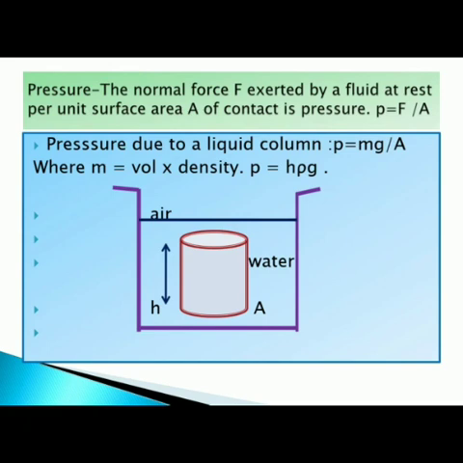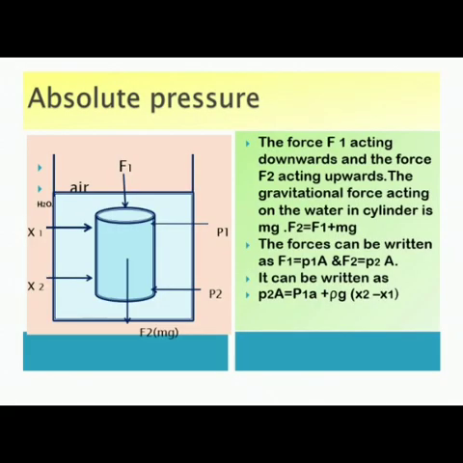My force I have written in terms of mg, that is the weight of the cylinder acting vertically downward. So I write p equals mg divided by A. But since I know my mass is nothing but volume into density, I would again write p equal to h rho g, where volume divided by area gives h, so the area gets cancelled off, and it clearly indicates that pressure is nowhere related to the quantity of area. Let us move on to the two types of pressure.